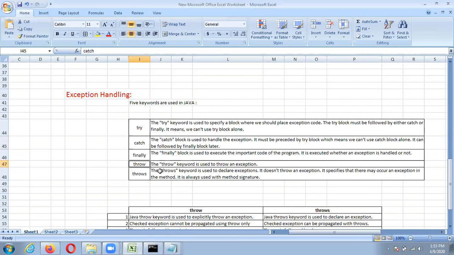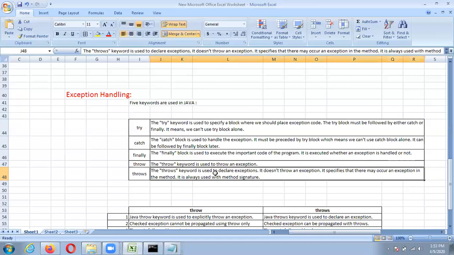Then throw: the throw keyword is used to throw the exception, and the throws keyword is used to declare the exception. It doesn't throw any exception. It specifies that there may occur an exception in the method, and it is always used with the method signature.